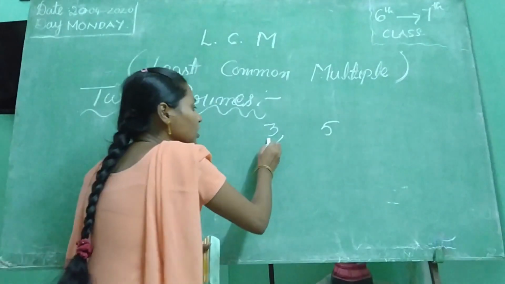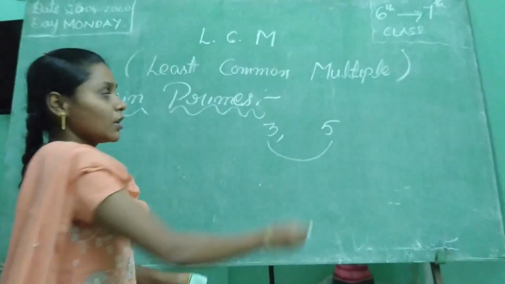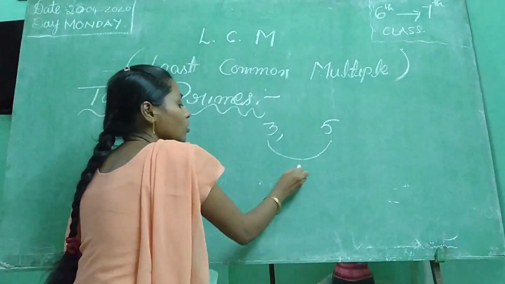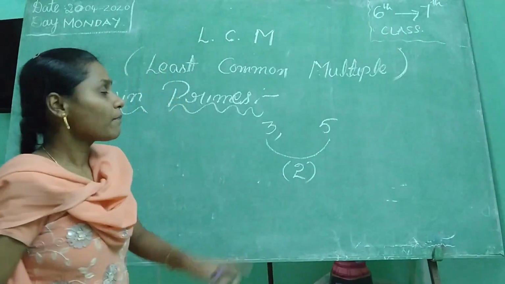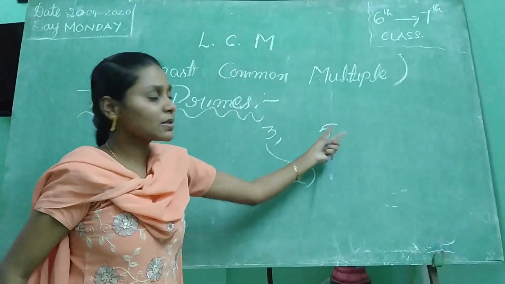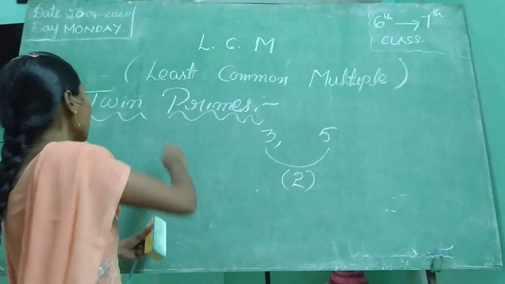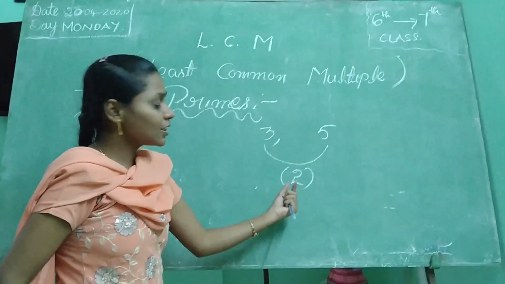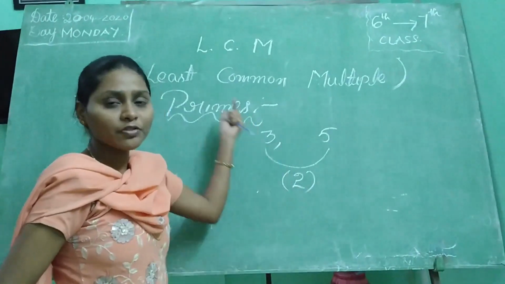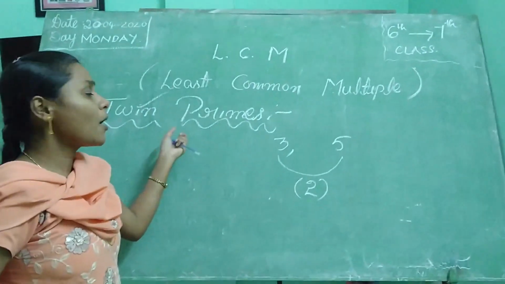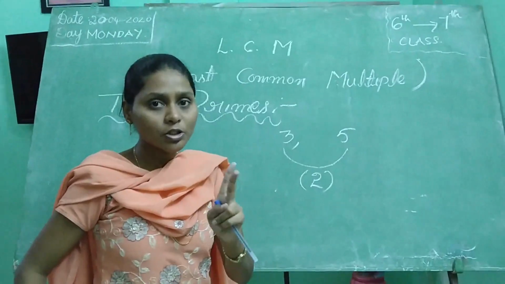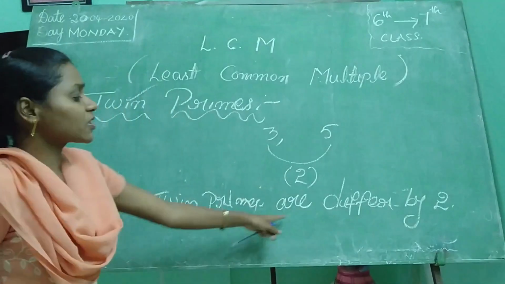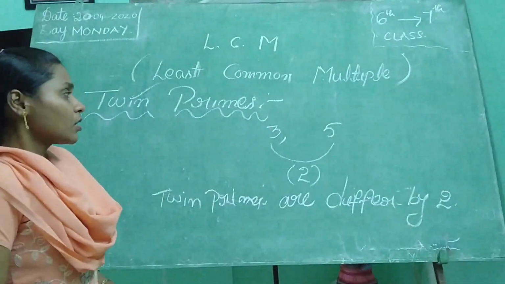But the difference between these two primes, what? 2. So, two prime numbers whose difference is 2 are called twin primes. Simply we can say that twin primes differ by 2.